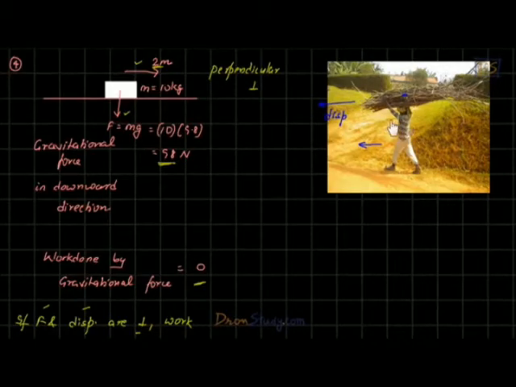Now this person is applying force on these stems in the upward direction, students, to hold them. You understand? So the person is applying force on these stems in the upward direction. So what is the work done by the man? In that case, what is the work done by the man, students? What do you think? Zero, simply because force and displacement are perpendicular, students. You understand?